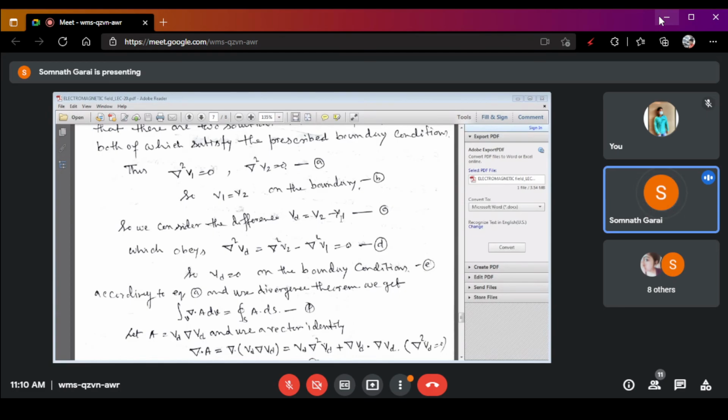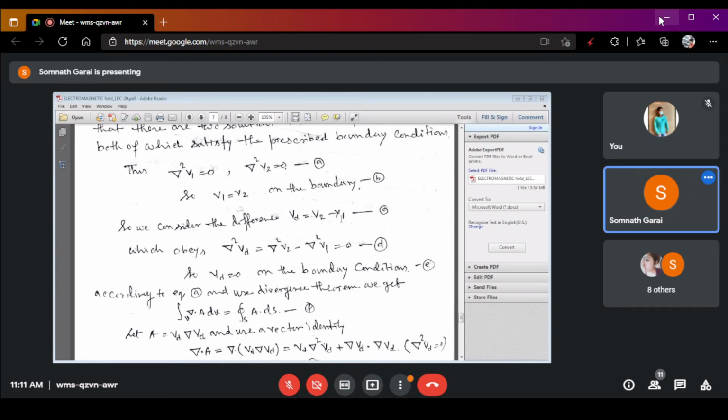Vd is the difference between V1 and V2. So we can write the equation number C, that is Vd is equal to V2 minus V1, right? Now, this is denoted as equation number C.